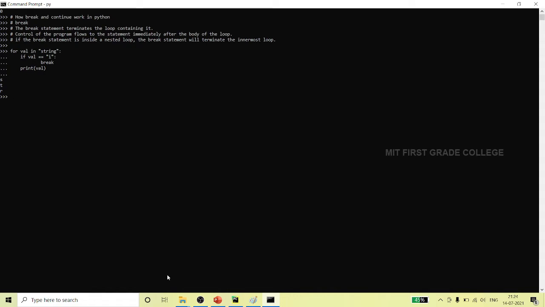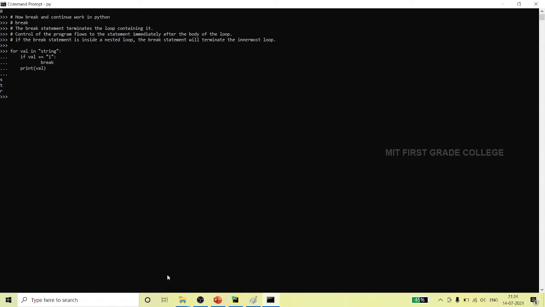So it prints the characters before i, and after it matches i, it comes out. I haven't given any statement after that, so it is not printing anything. If you want, you can print a statement after printing the value. So this is how break works.